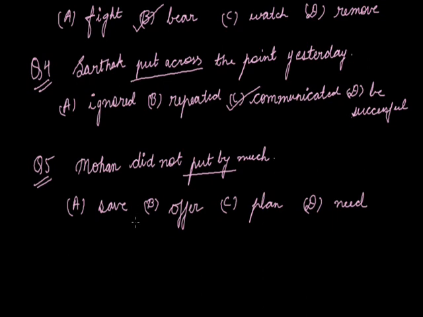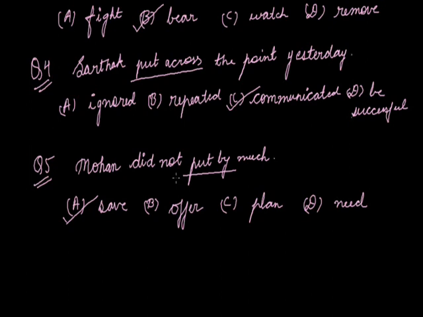The meaning of the phrasal verb put by, according to the context, is A, save. The other options are not suitable as the context doesn't support them. The correct option is save.